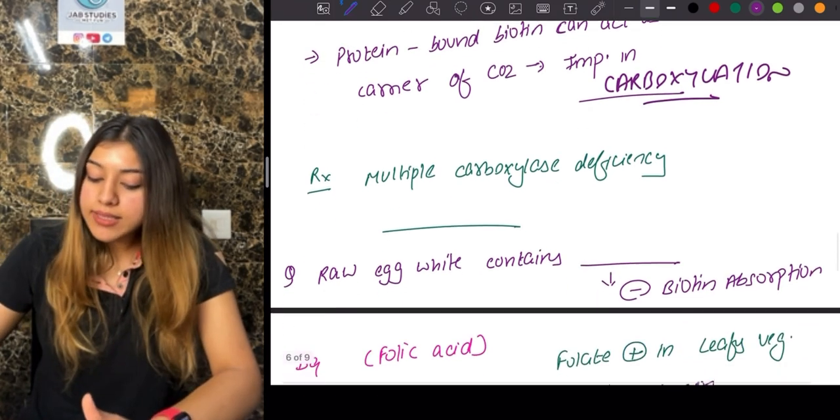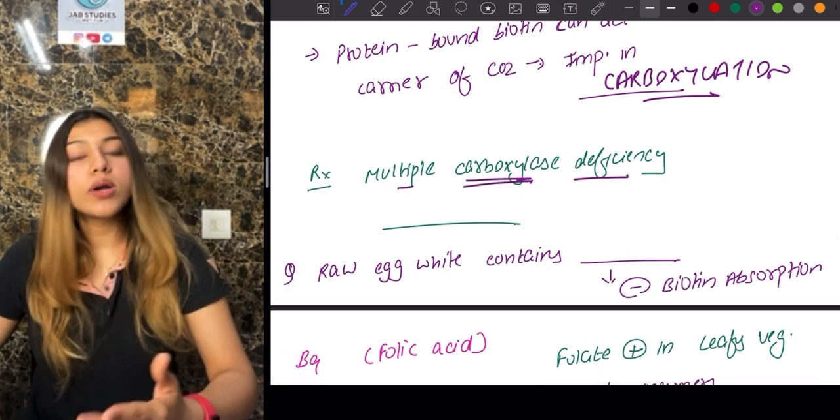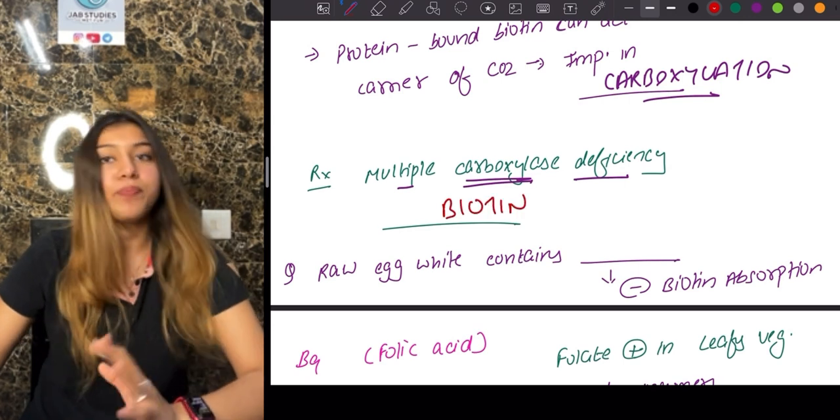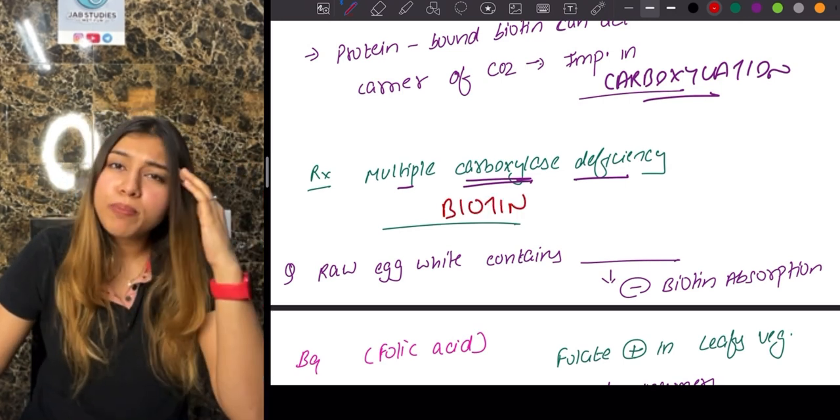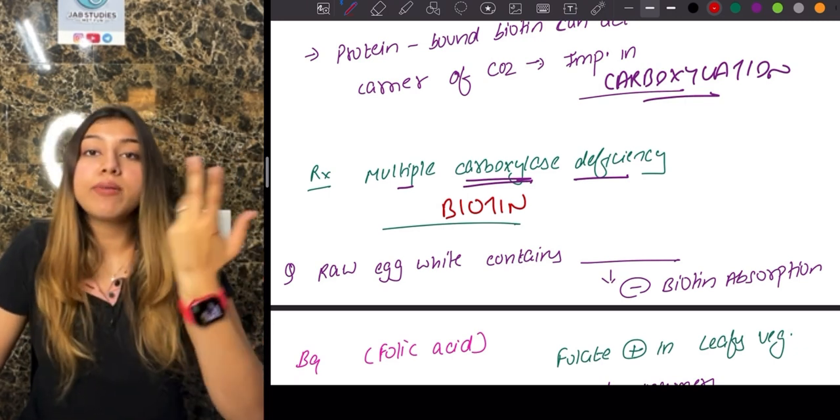So if there is a deficiency, that is a multiple carboxylase deficiency, what is the treatment I can give, guys? I can give biotin. Easy. So now that I know that biotin is needed for carboxylation, by hook or crook I will remember that in multiple carboxylase deficiency I will be giving B7.